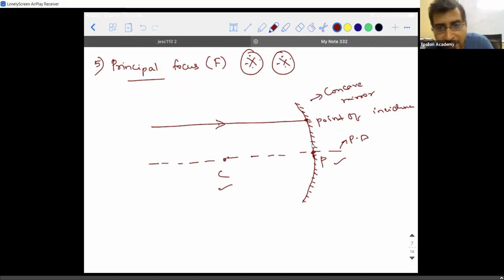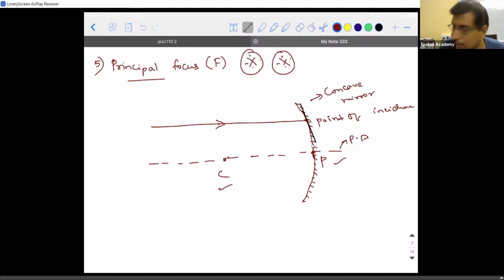In the case of a plane mirror, drawing a normal was very easy because I would keep the protractor at 90 degrees and draw a straight line. Okay, my job is done. Whereas with respect to a curved surface, how are you going to draw a normal? Guys, are you able to understand my question? What I'm trying to say is, if you have a line which is touching the spherical curve at one point,